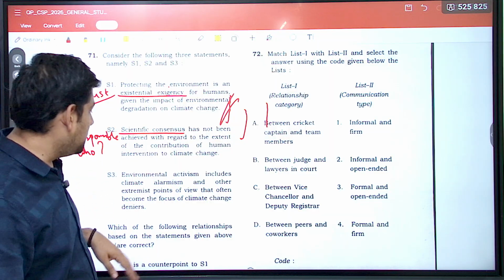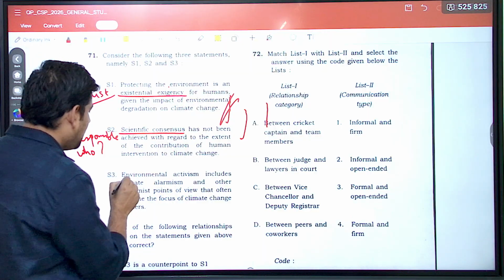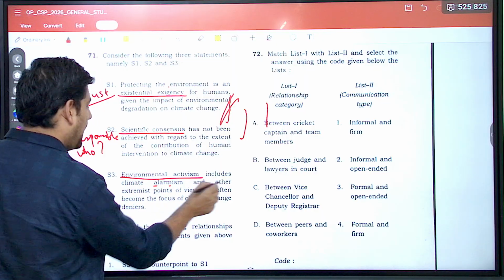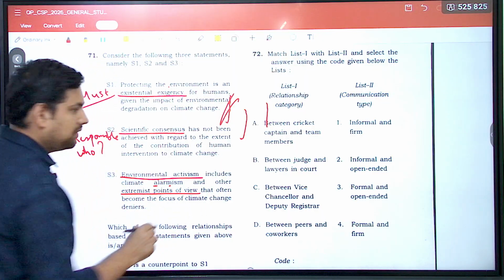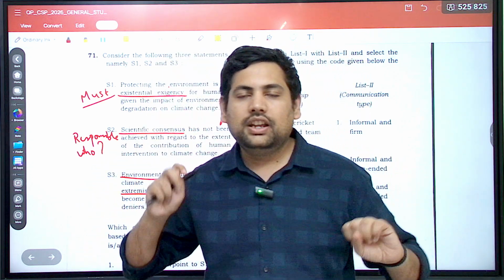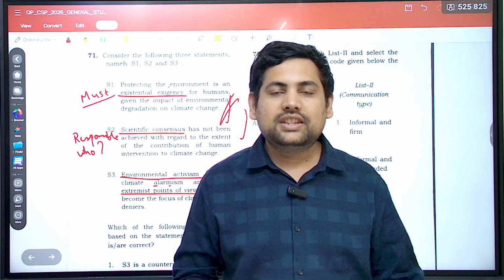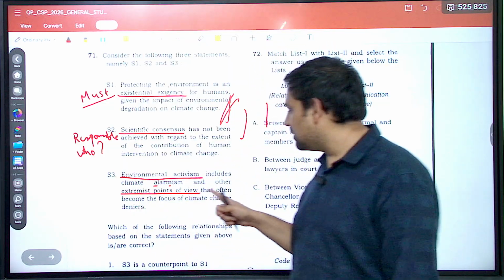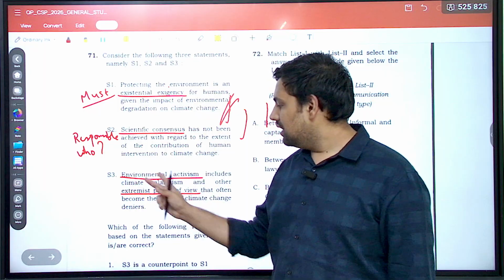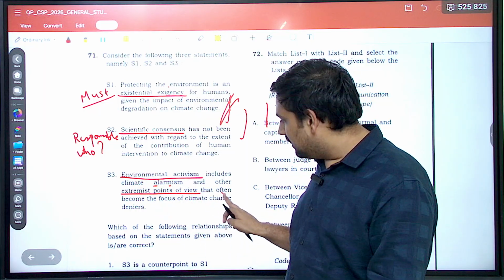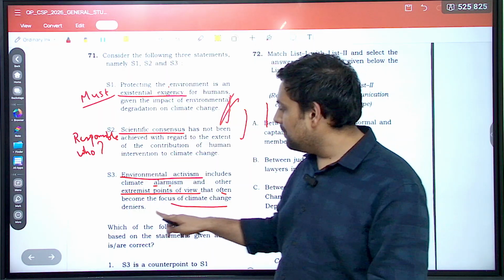Then the third statement is environmental activism includes climate alarmism and other extremist points of view. Like some people you must have seen who are just stopping any kind of factory, stopping vehicles that are running on the roads, correct? Those kind of people. So those extremist points of view that come from these environmental activists sometimes often become the focus of climate change deniers.